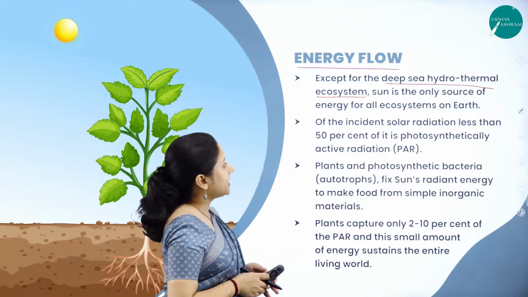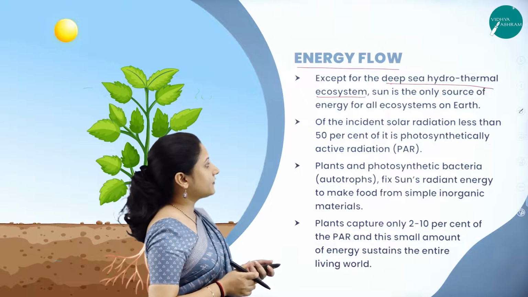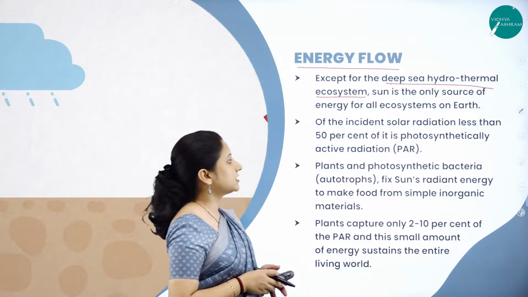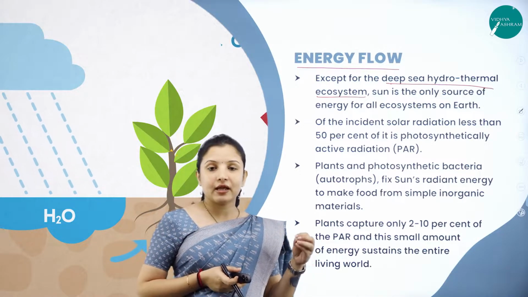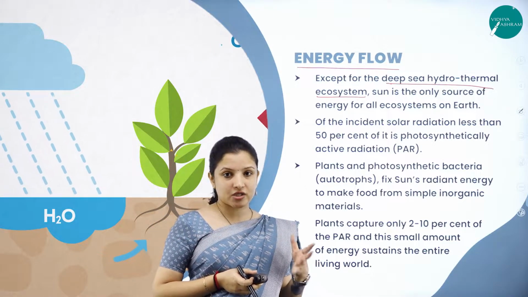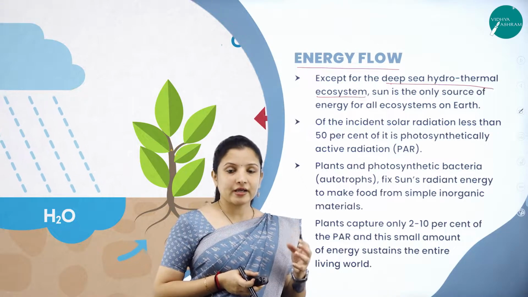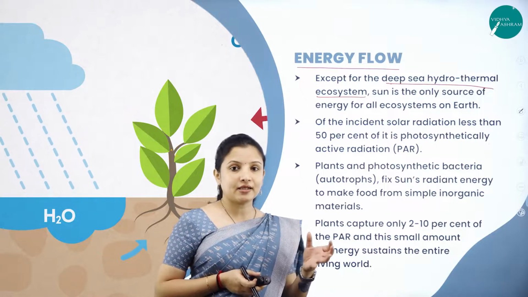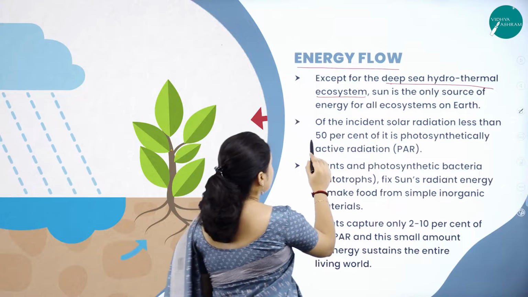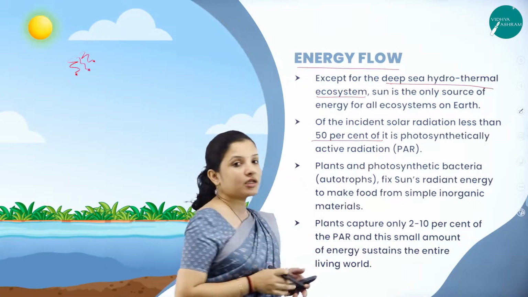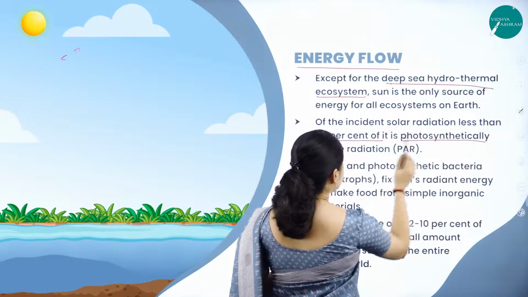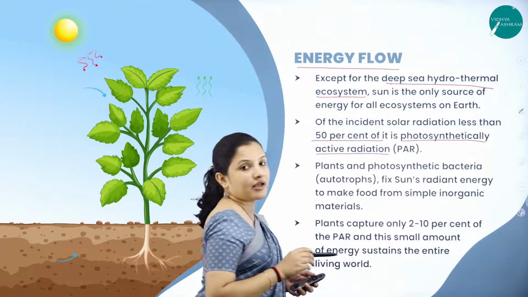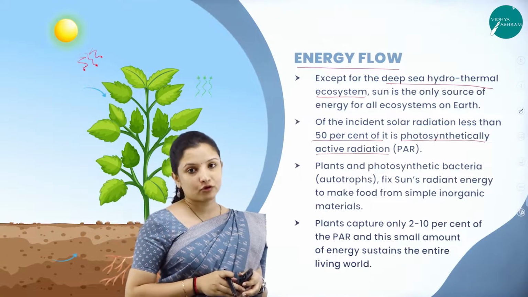Of the incident solar radiation, less than 50% is photosynthetically active radiation. We all know that the sun emits high amounts of radiation, right? Out of that, only 50% is photosynthetically active radiation, meaning only 50% of the solar radiation can be used for photosynthesis.